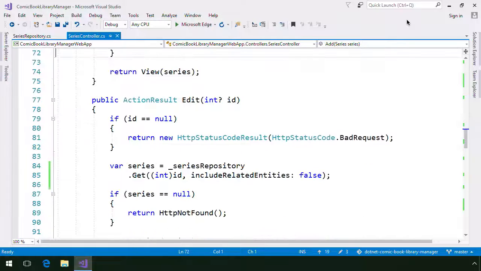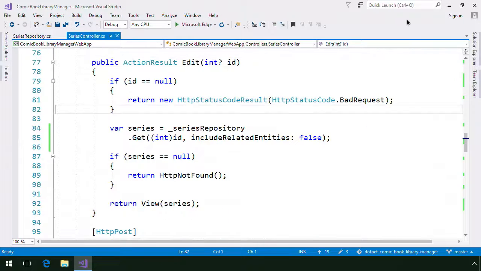In the edit get action method, I added another call to the repository's get method, this time setting the include related entities parameter to false. Setting the include related entities parameter to false wasn't absolutely necessary to do. If you didn't, you probably noticed that the page rendered just fine. It's just a small optimization to not load the series as comic books, since the edit series page doesn't display them.